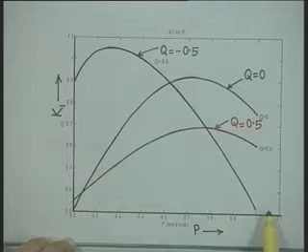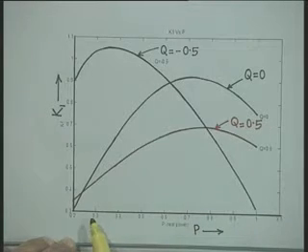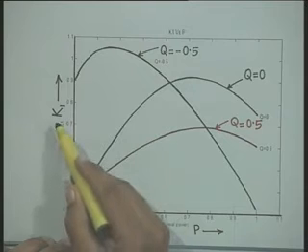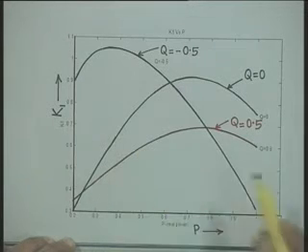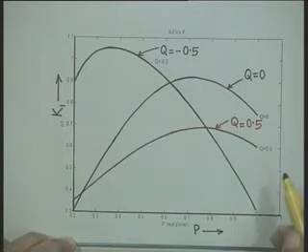In this figure, we have plotted the variation of constant K1 as a function of real power output P for 3 different values of reactive power output.